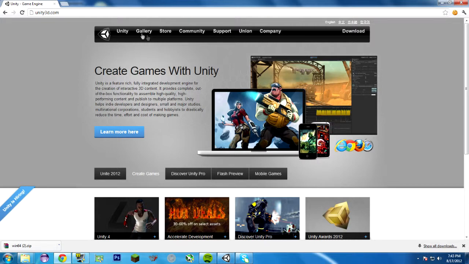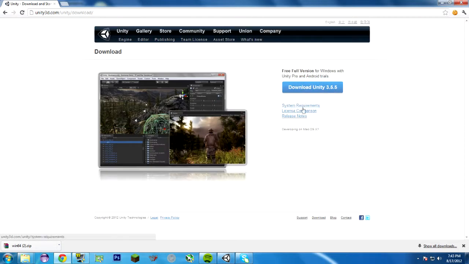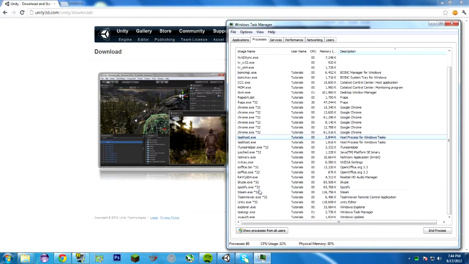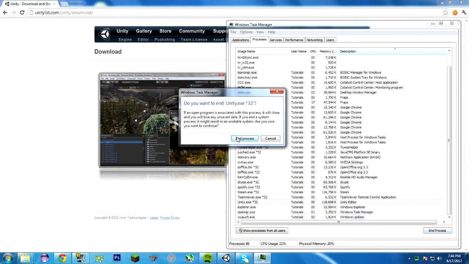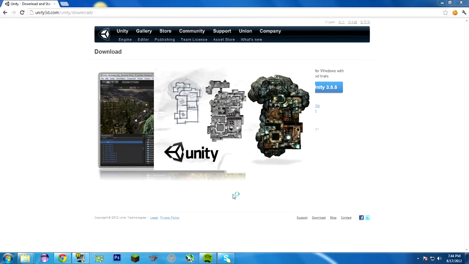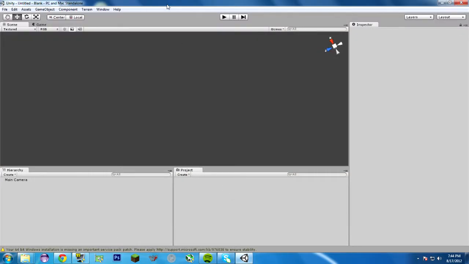Unity is a free download. Just go to the Unity website and click download and take it from there. Then it'll have a little download thing if you're using Chrome or whatever, and you'll just double click it and it'll install, and eventually you'll get an interface that looks like, well, let me close Unity and open it back up from the beginning. Actually, I'll force quit it here. It's being a little bit buggy. Let's launch it again. This is how it looks when you launch it up. And here's the welcome screen and everything.